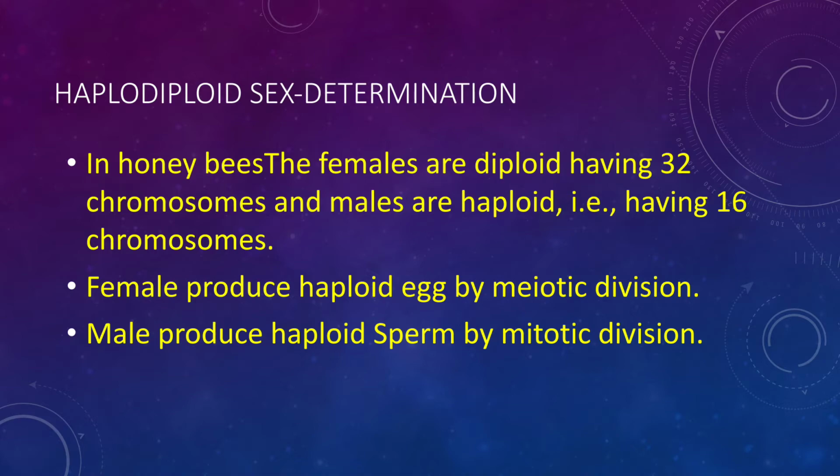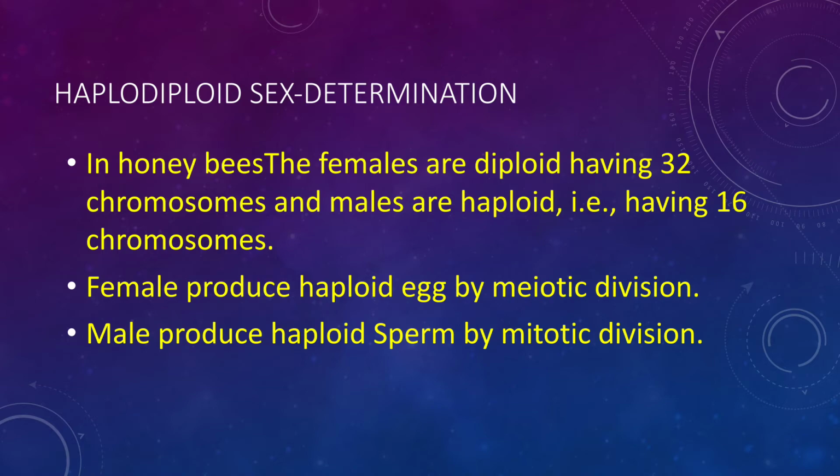Now come to haplodiploid sex determination. It is found in honeybees. In a honeybee colony, there are three types of organisms. One is the queen, which is a diploid female. The other is the worker, which is diploid, but they are not female or male.